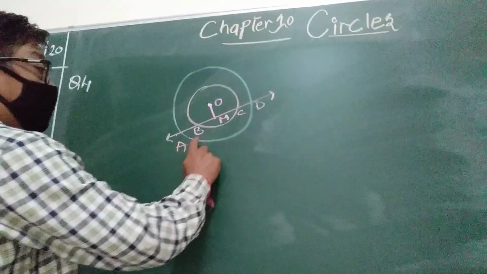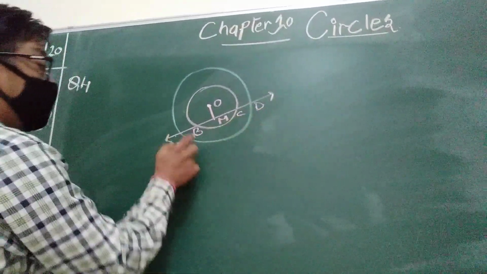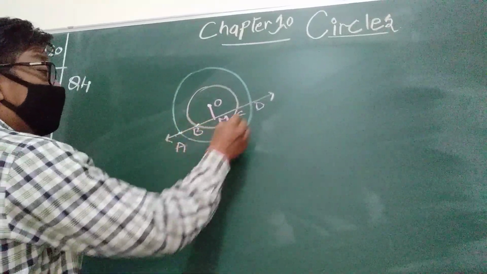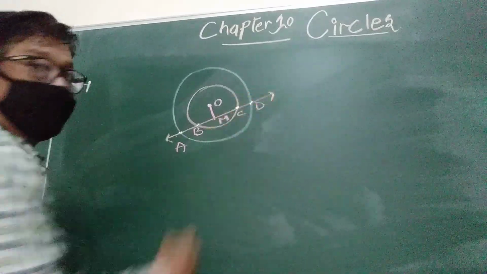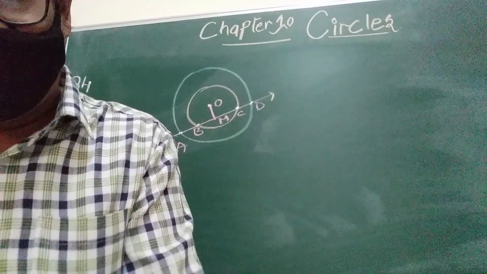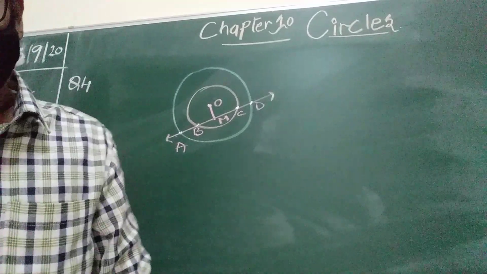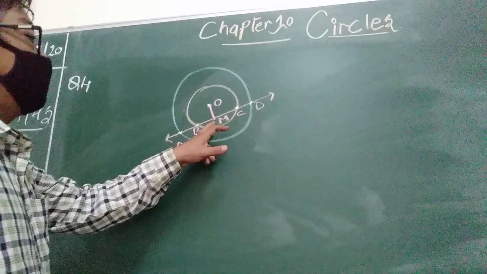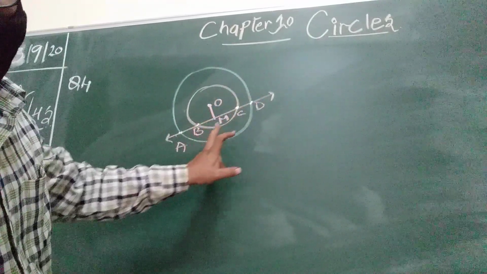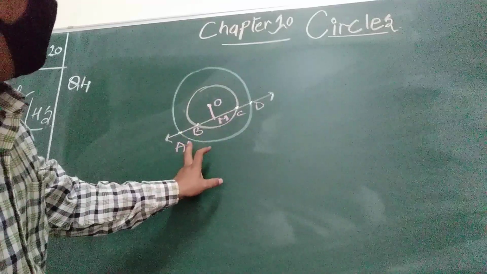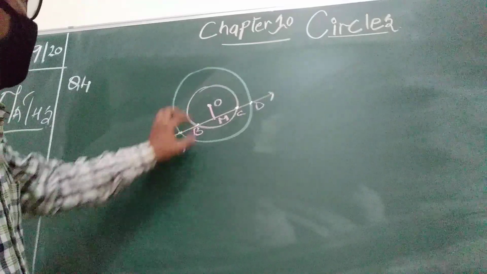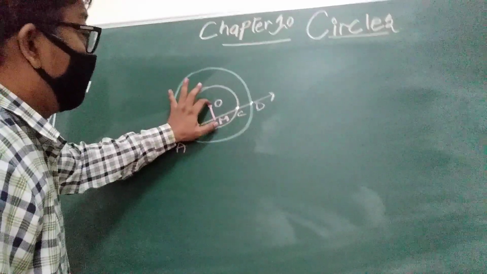It is given that A, B, C, D. You have to prove that AB is equal to CD. Now you can see in the given figure that OM is perpendicular to the line AD. From this, on the outer side, OM is perpendicular.